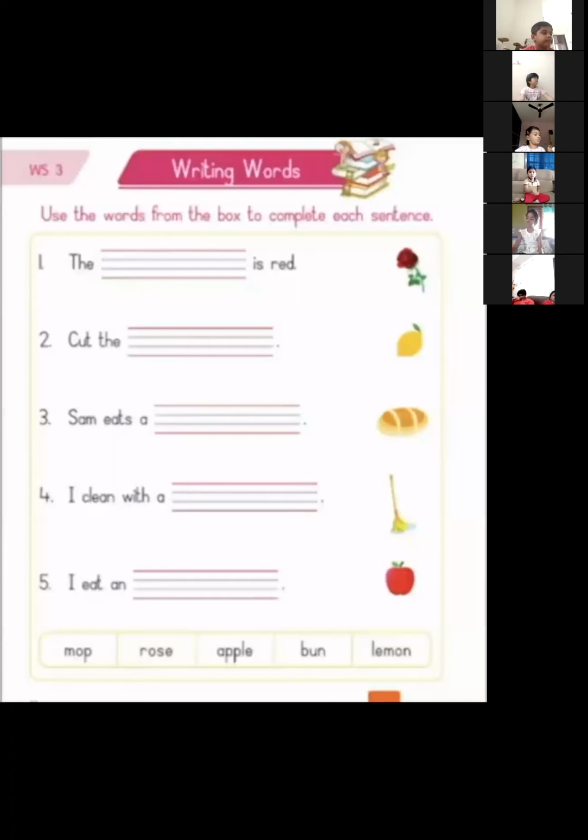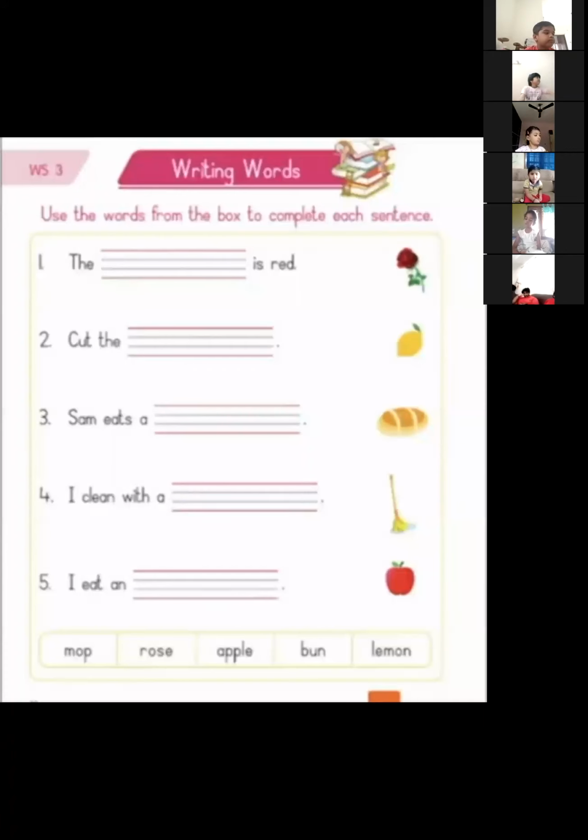Worksheet number 3. Open the worksheet page. Now, did you open the page? Yes. Then see, what is the first picture seen here? What is this picture? Rose, isn't it?